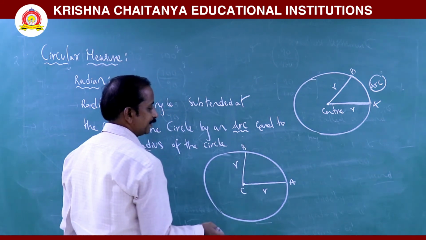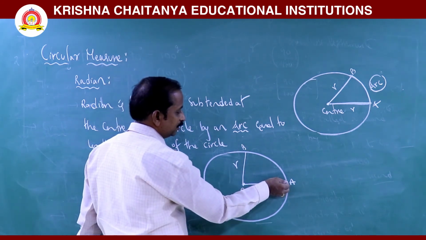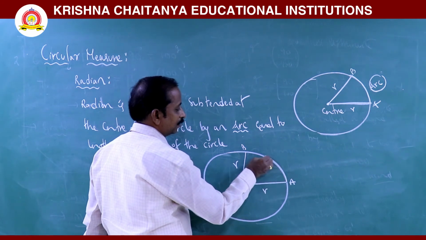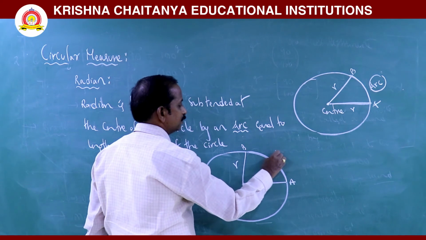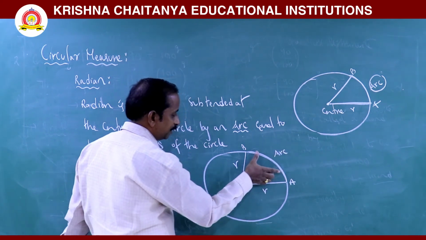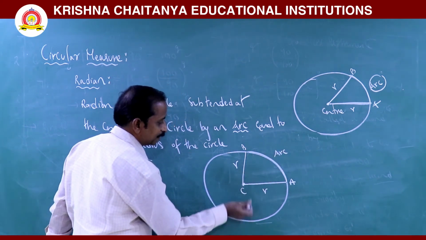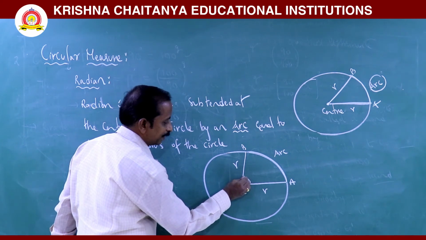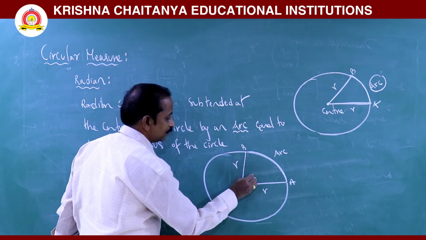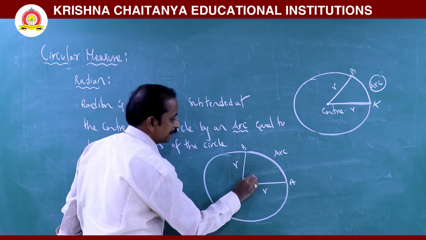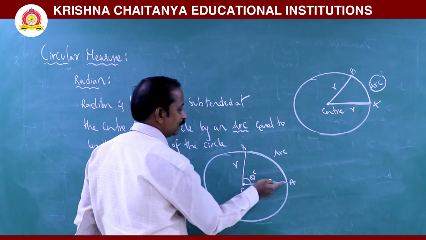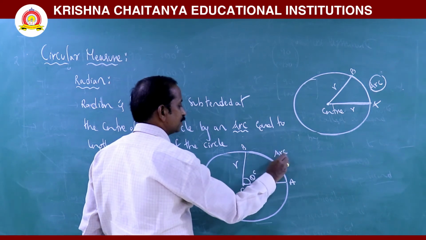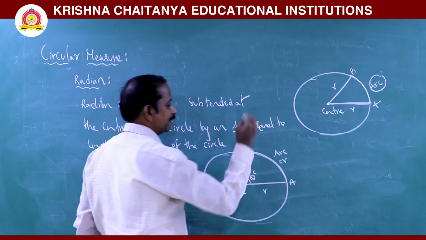This is also a radius. Now this path is called an arc. This arc subtends an angle at the center. This angle is called a radian. It is denoted by theta power c, whenever the length of the arc is equal to the radius.